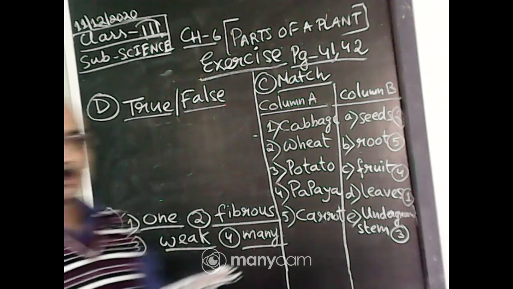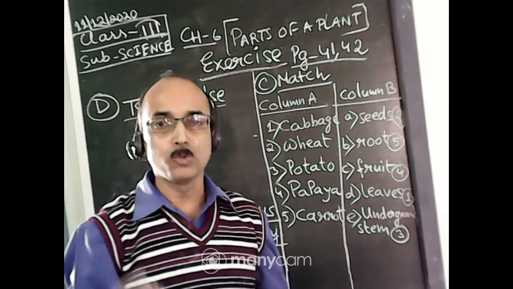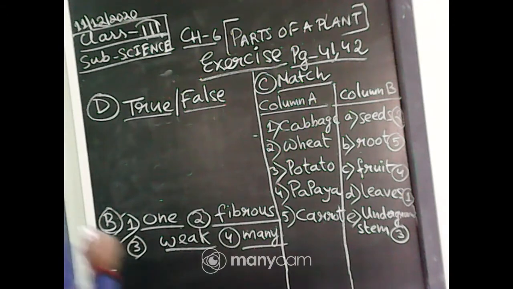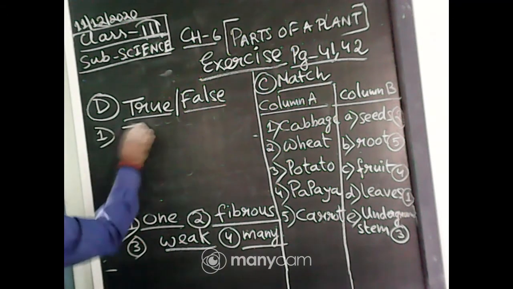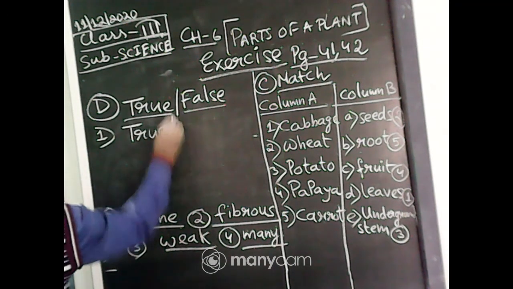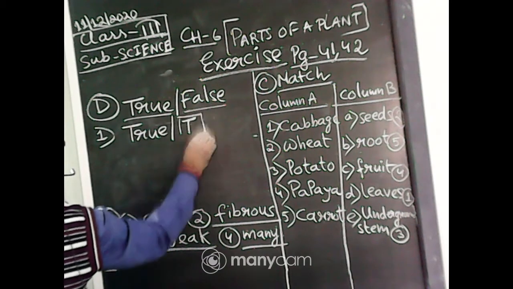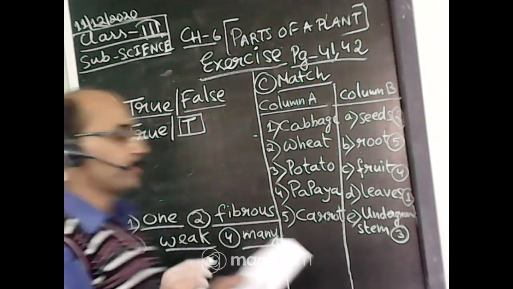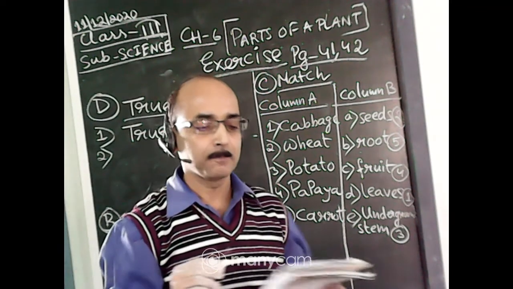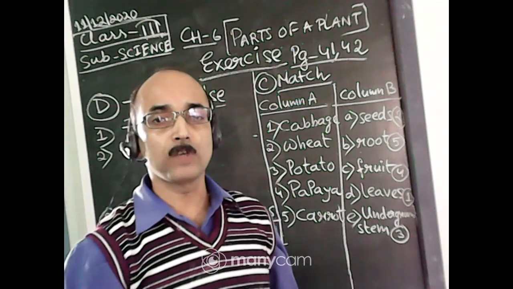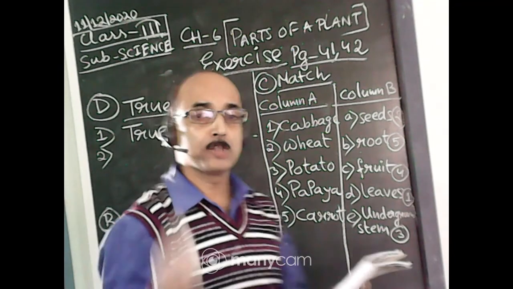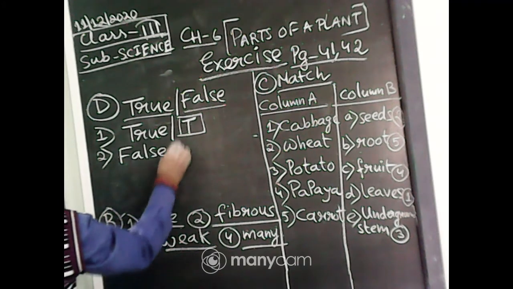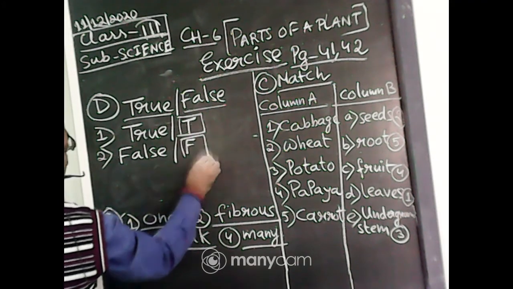Number 1. A plant is divided into two main parts, root and shoot. What is the correct answer? It is true. You will write T here in the box. Number 2. The shoot prepares food for the baby plant. So it will be false, so F. You'll write F in the box.